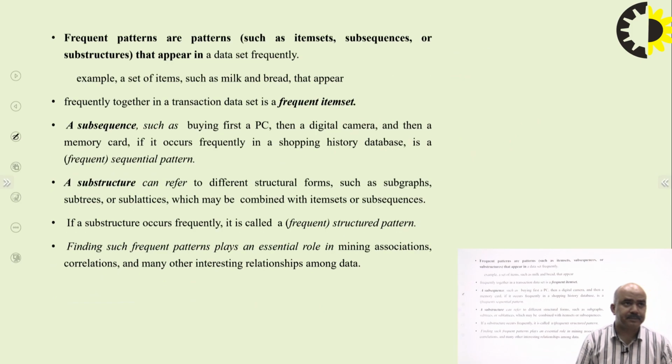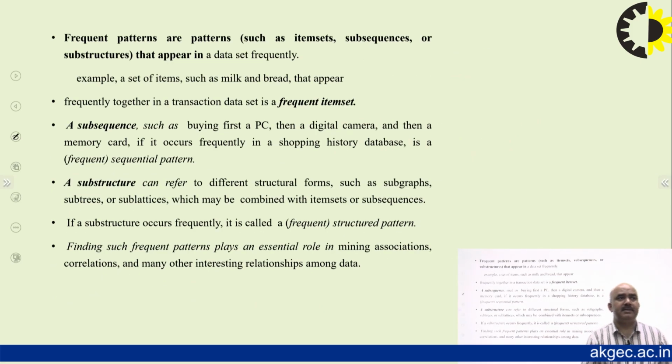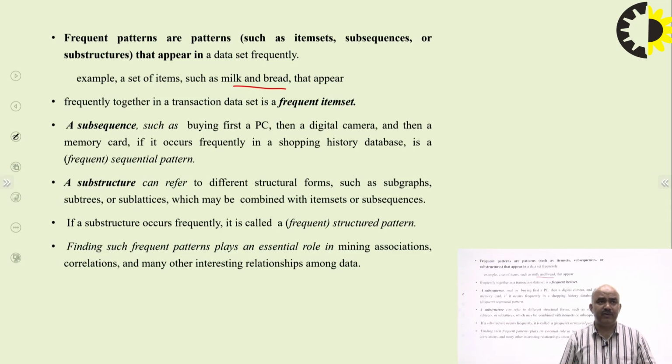Frequent patterns are patterns that appear in a data set frequently. As in the example, a set of items such as milk and bread are purchased together. In these patterns, we have subsequences and substructures.